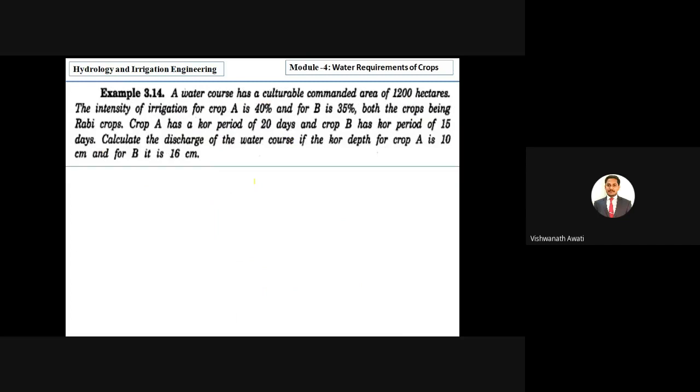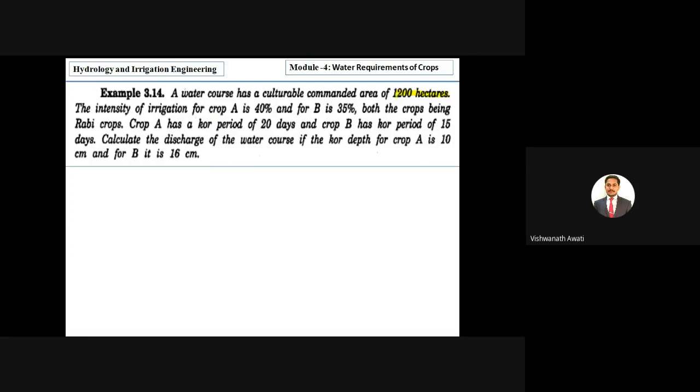Okay. Next question: a water course has a cultivable commanded area of 1200 hectares, correct? Here they have given the cultivable commanded area of 1200 hectares.